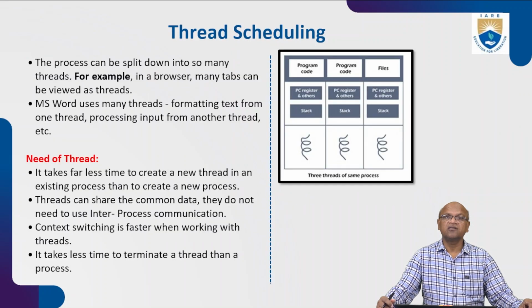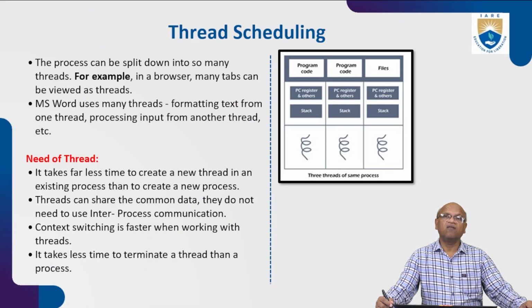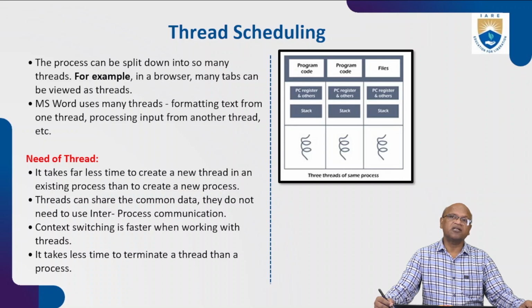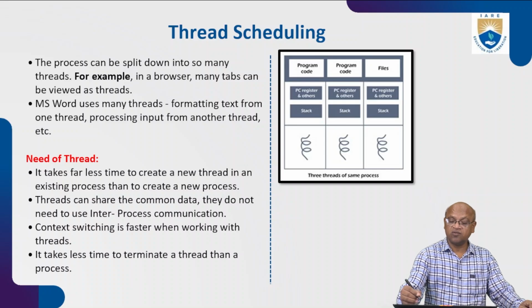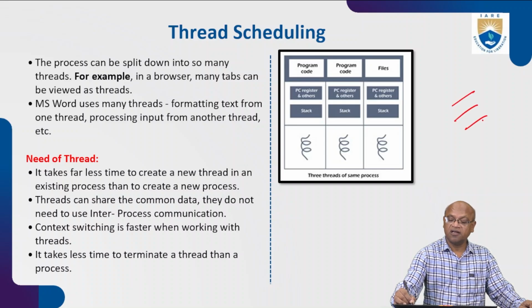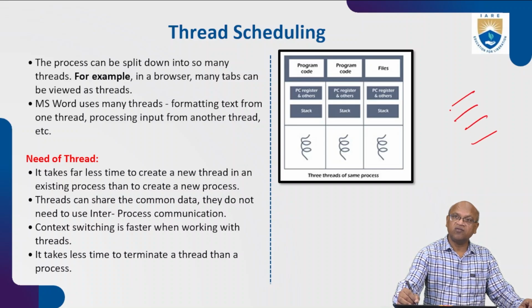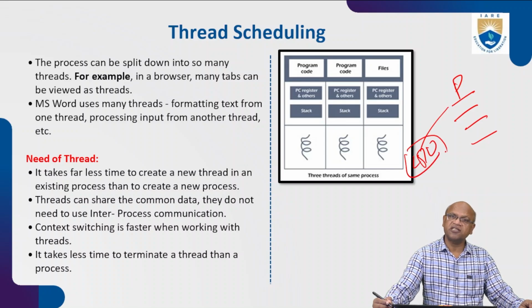Thread scheduling. As we have seen, once the program starts execution, a thread starts. A thread is a part of a process, and a process can be split into many threads. We have written a program, and when you want to execute it, it comes to the CPU for execution, because inside the CPU there is the ALU.